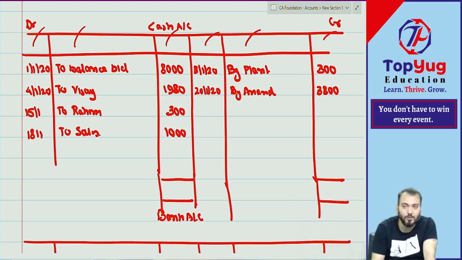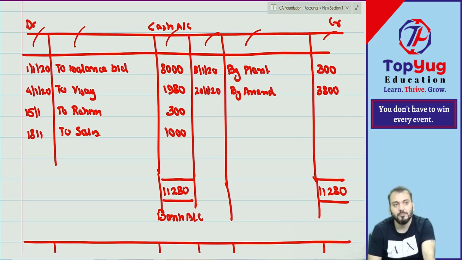So can you give me the debit total? 11,280. The same total we write down here, 11,280. But there will be some difference here because this total is not coming to that. So what is the balance amount? 7,180. So this is known as the balance amount.